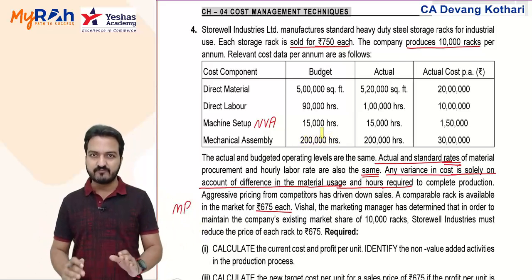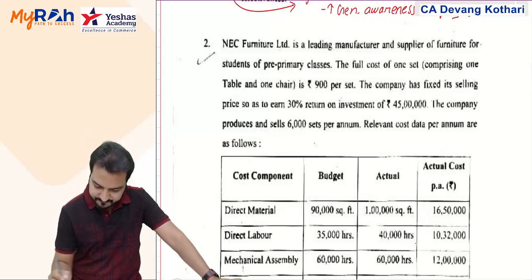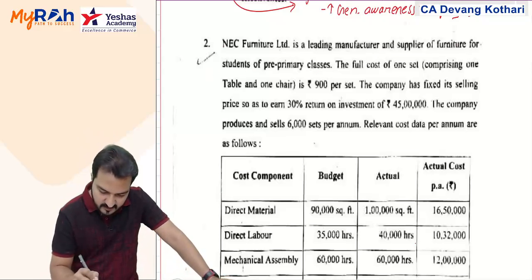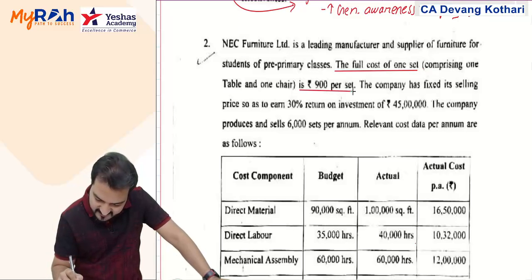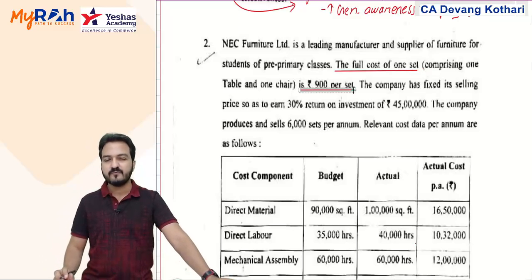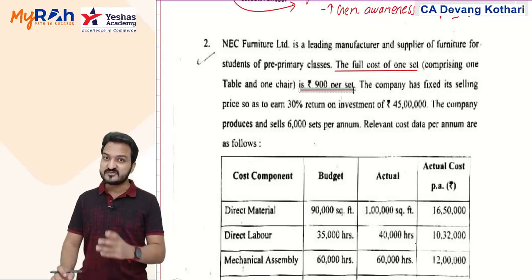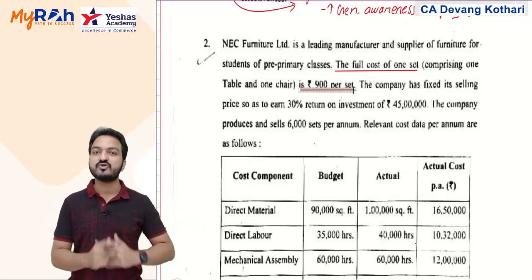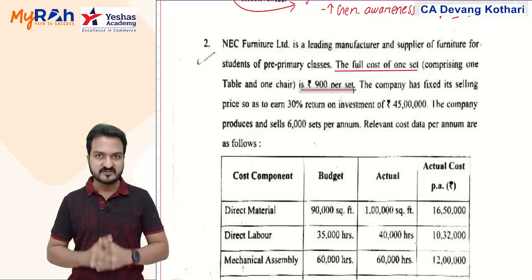Now, exact same is my exam question here. Next question, question number 2. NEC Furniture Limited is a leading manufacturer and supplier of furniture for students of pre-primary classes. The full cost of one set is rupees 900 per set. Now, this is where there is a small confusion, and the problem is that the ICAI question has not clarified that very nicely. So I will go by an assumption.